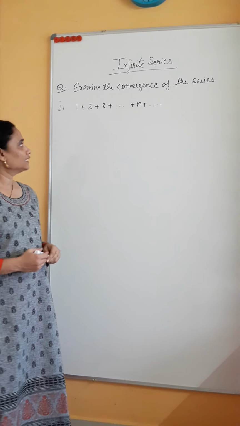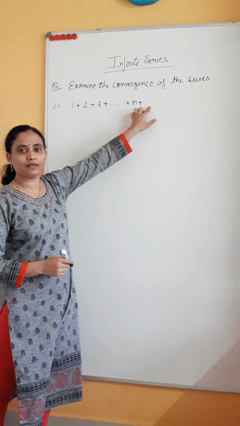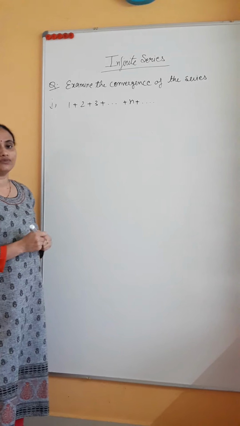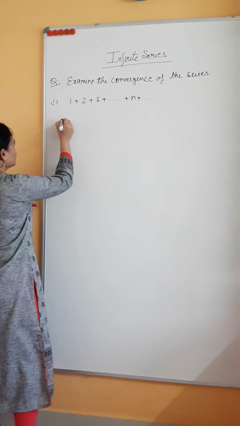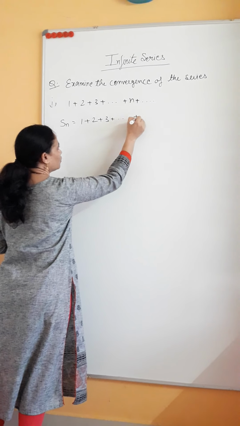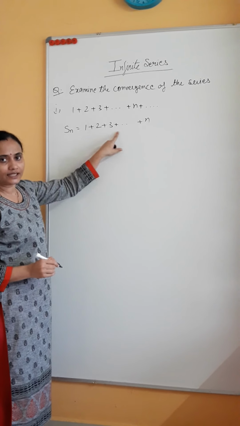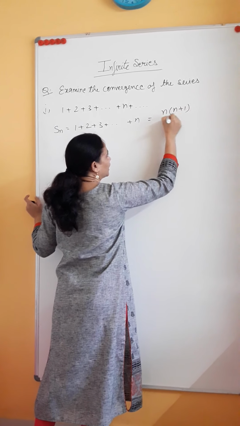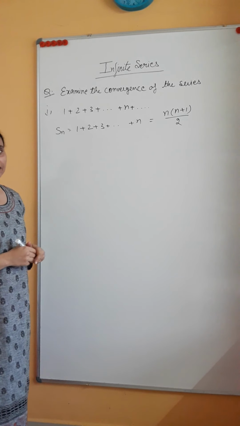So the first example is to test the convergence of the series 1 plus 2 plus 3 plus up to n, up to infinity. This is the infinite series of these terms. What we have to do is find the sum of first n terms. So what is the summation of first n terms? That is 1 plus 2 plus 3 up to n terms. How do we find the sum of these n terms? The formula for the sum of first n terms is n times (n plus 1) by 2.